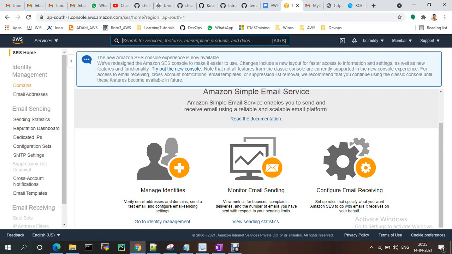We have different domains like flipkart.com, and a domain means a fully qualified name like amazon.com, like wipro.com. So the domains are all fully qualified.